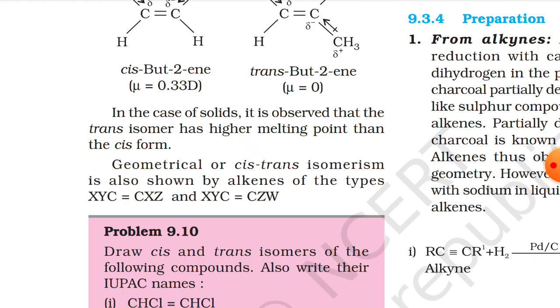Now, in the case of solids, it is observed that the trans isomer has a higher melting point than the cis form. Geometrical or cis-trans isomerism is also shown by alkenes of the types XYC=CXZ and XYC=CZW.